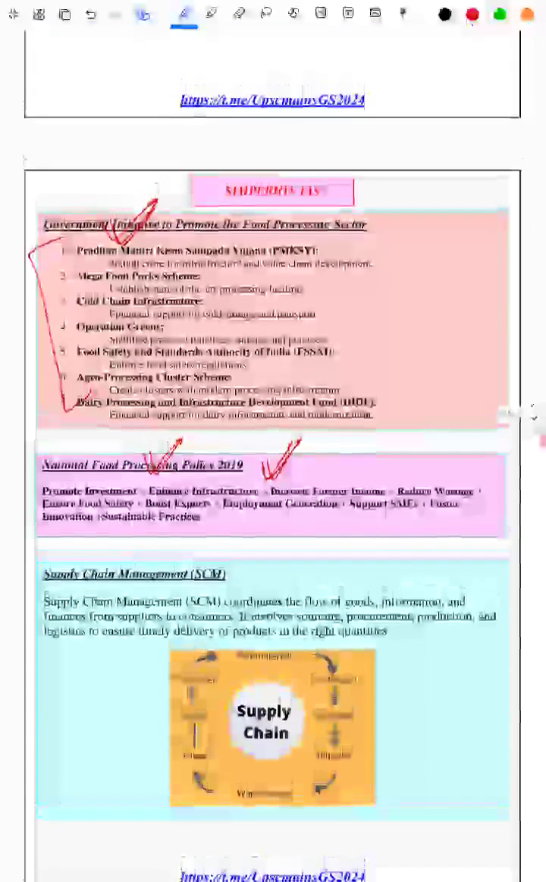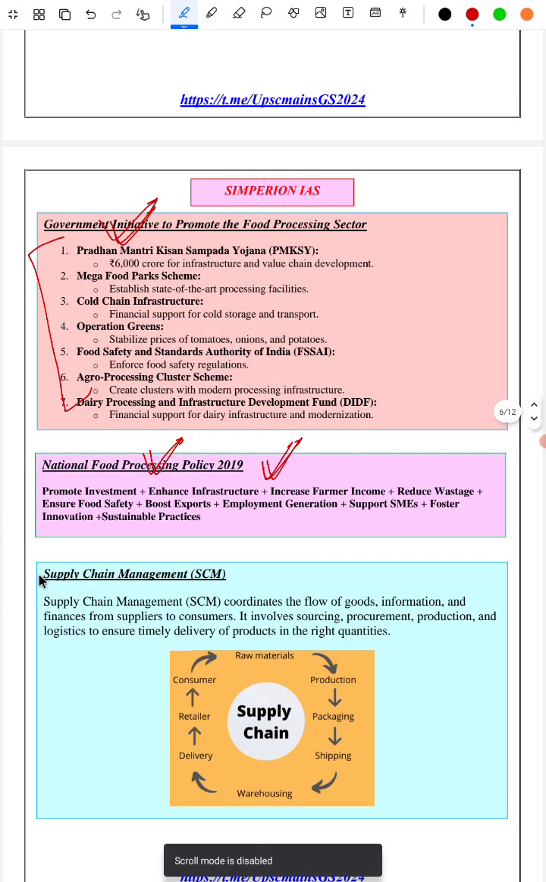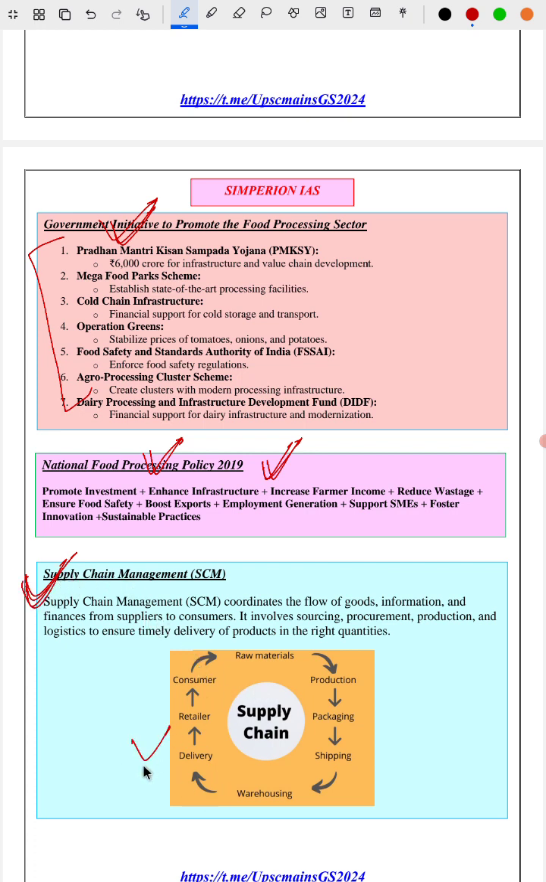Next we have covered supply chain management. This is one of the important dimensions in the food processing industry. We have given one diagram. What is a supply chain? It is raw material, production, packaging, shipping, warehousing, delivery, retailer, consumer. This together is called a supply chain. We have covered supply chain management.